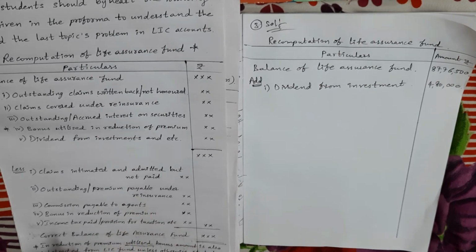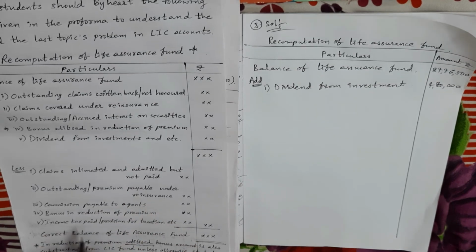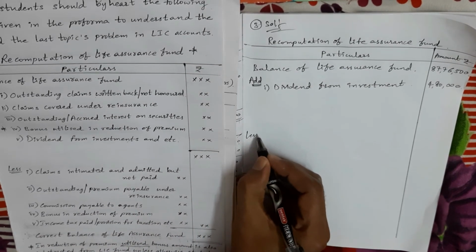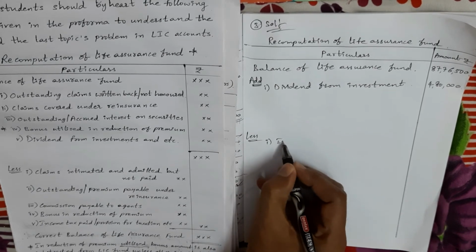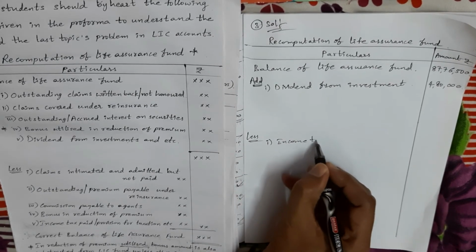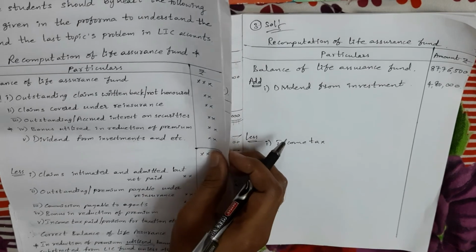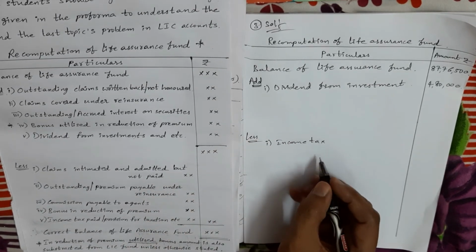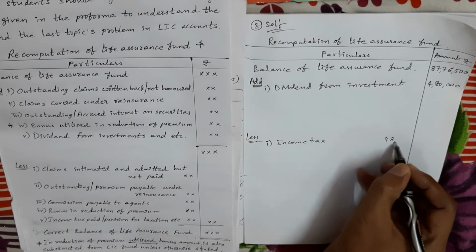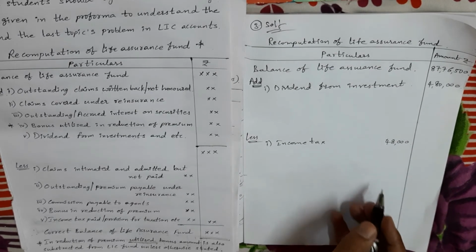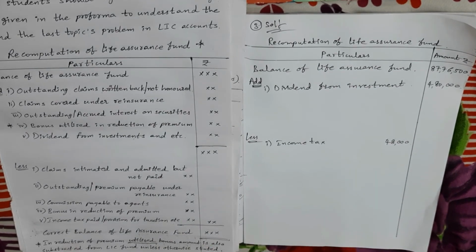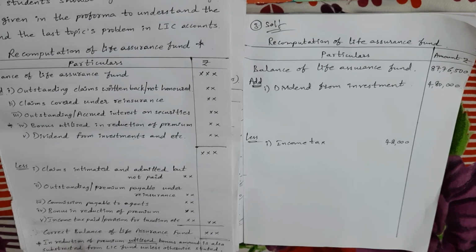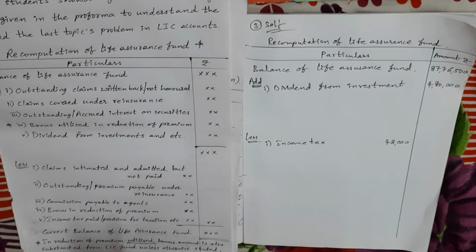Next, income tax. So income tax we have to less. Income tax, the amount is 48,000, inner column. Next, bonus in reduction of premium, not taken as expense. So in brackets clearly mention not taken as expense.